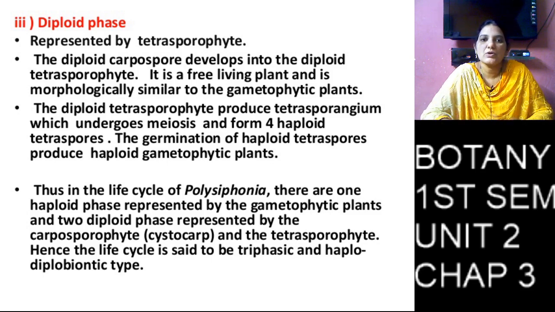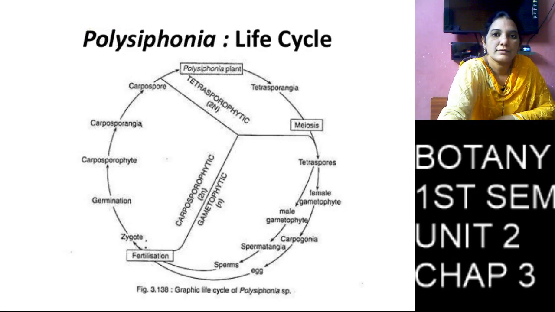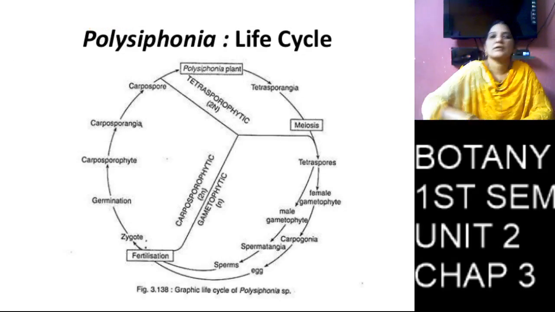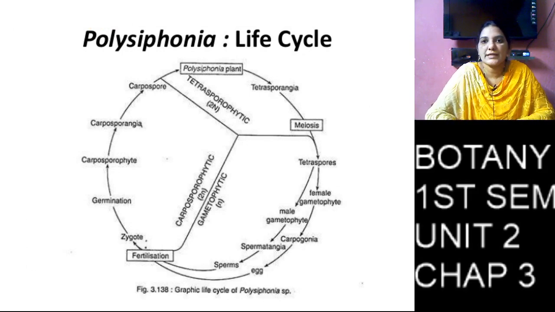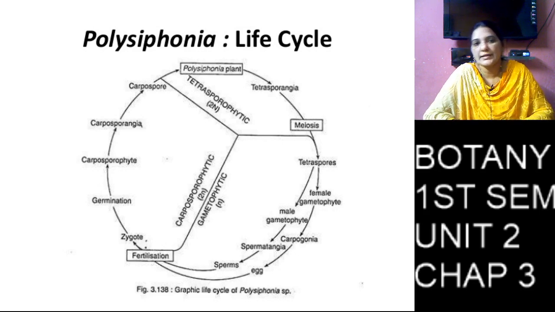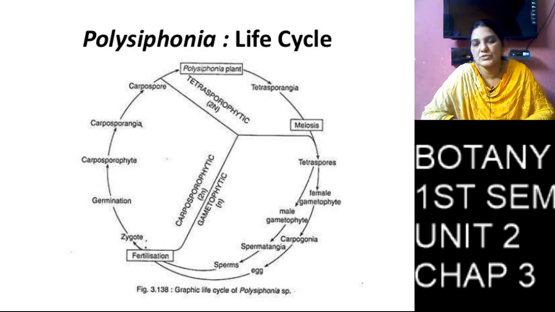So this is also alternation of generations. The Polysiphonia life cycle belongs to diploid alternation of generations.